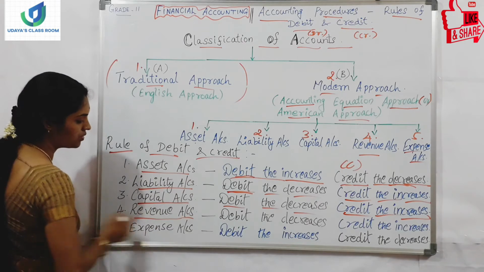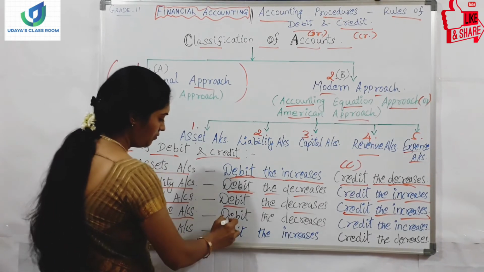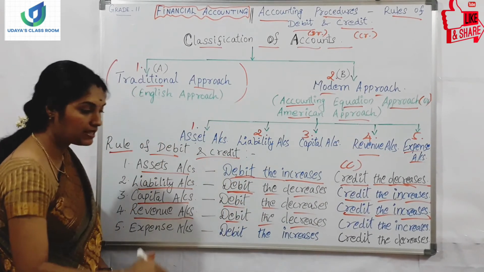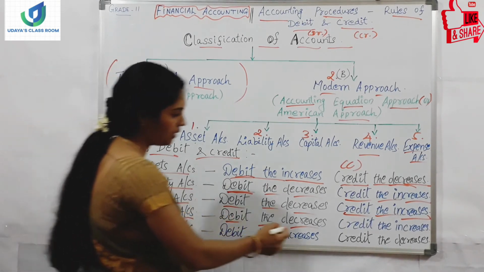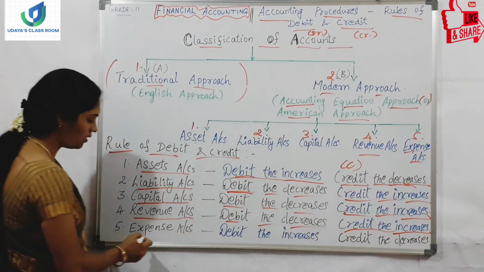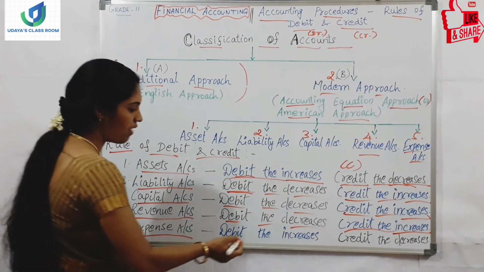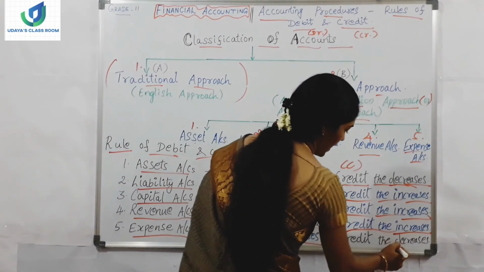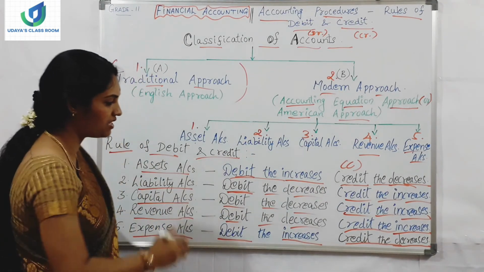And revenue accounts, profit or income, any income generated: debit the decreases. If the revenue decreases, we have to debit. If the revenue increases, we have to credit. And the fifth one is expenses accounts. If we have incurred any expenses, our expenses have increased, we have to debit. And if expenses are decreased, we have to credit. Our expenses have been decreased means we have to credit.